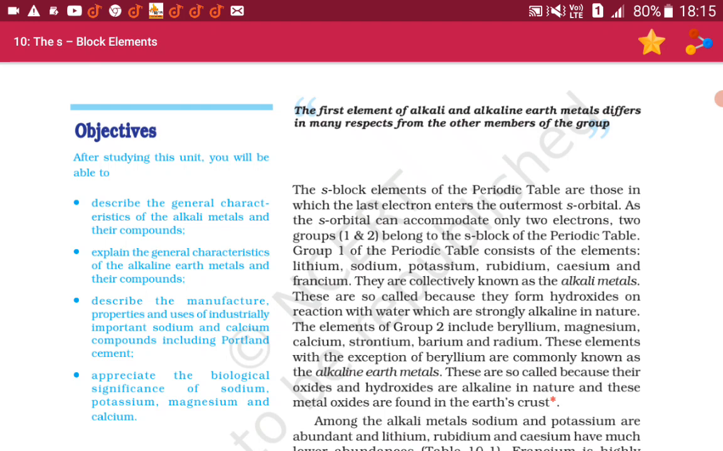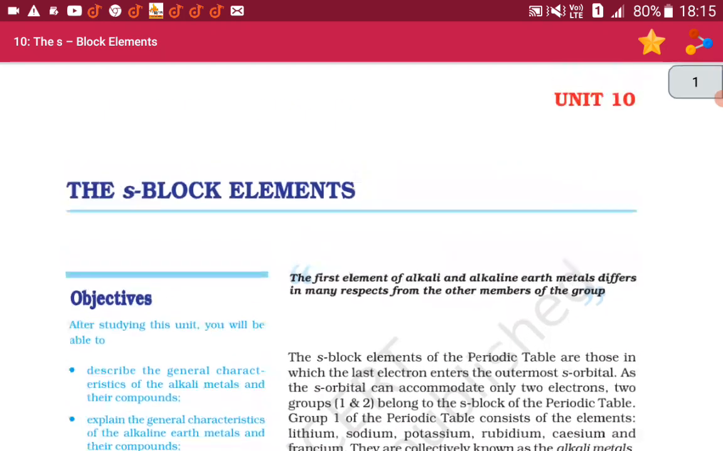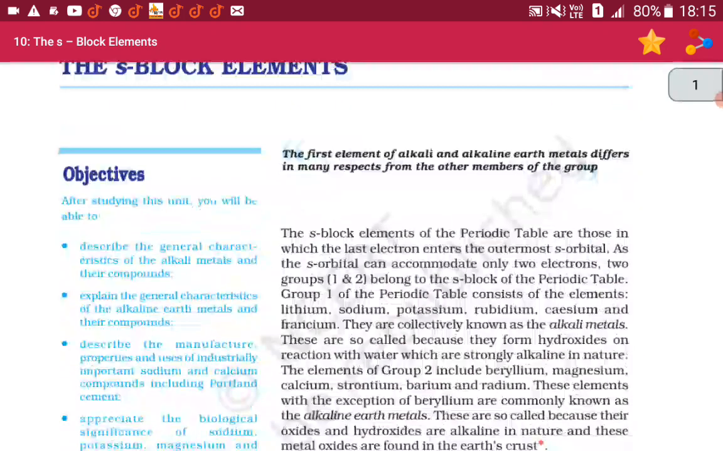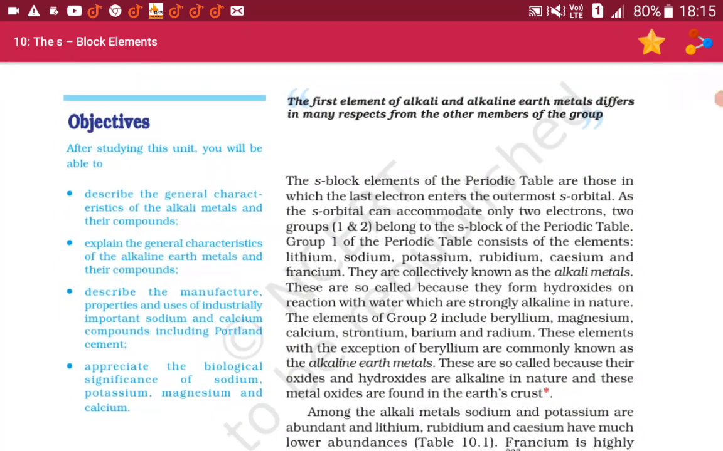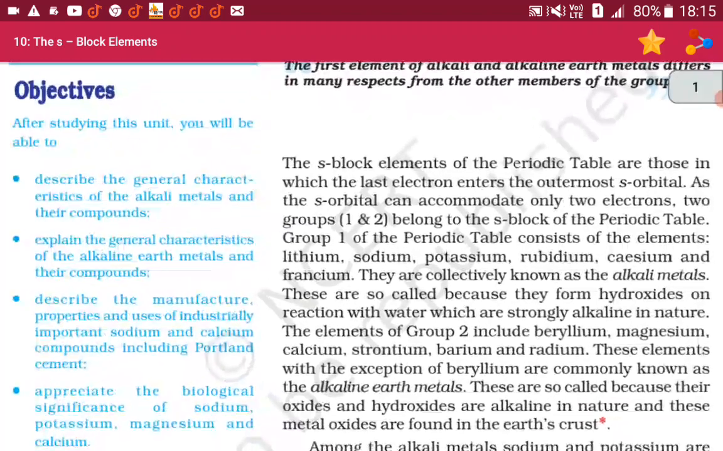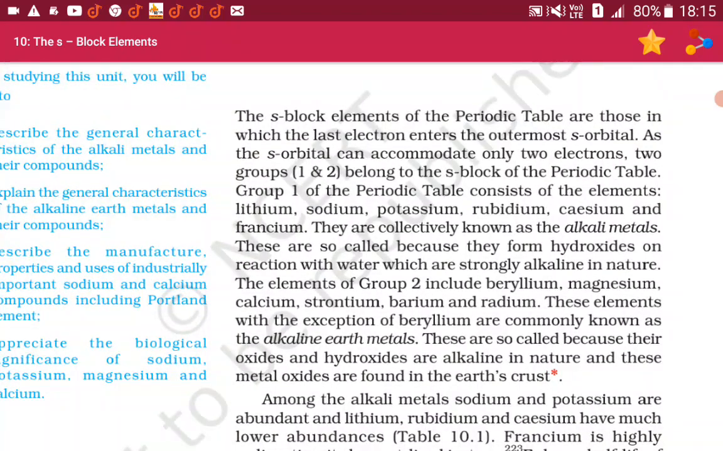Now in this video, I am going to read the chapter S block elements. So let's start. The S block elements of the periodic table are those in which the last electron enters the outermost s orbital. As the s orbital can accommodate only two electrons, two groups, 1 and 2, belong to the S block of the periodic table.